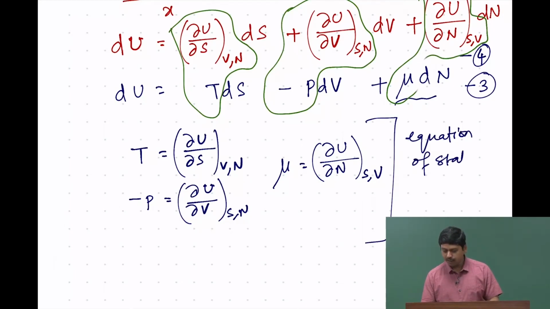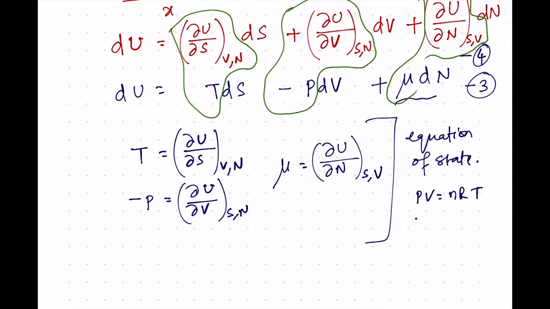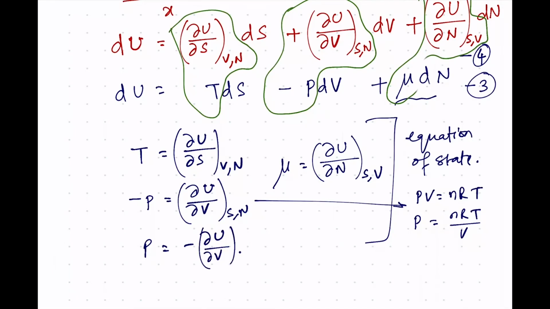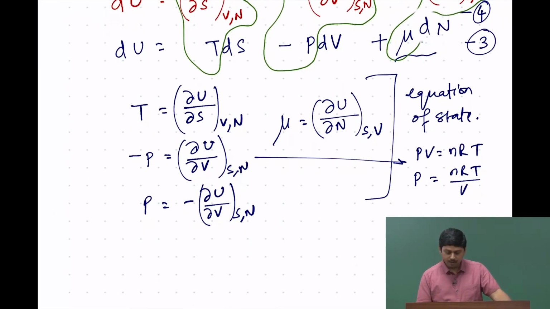You can see equation of state, remember our PV = nRT for the ideal gas equation of state. I could have written it as P = nRT/V, and this resembles the equation P = -du/dV at constant s and n. So, basically we are talking about the same thing: -du/dV is nothing but nRT/V for an ideal gas. Interestingly, first of all we get this by taking the derivative of u. So, that means the equation of state is a derivative of the fundamental equation.